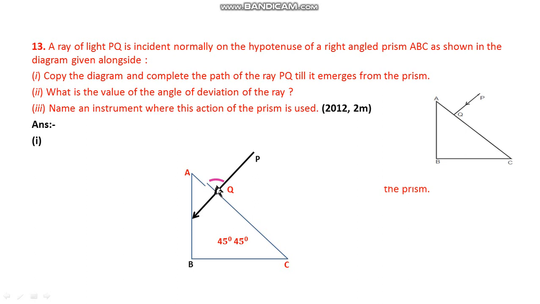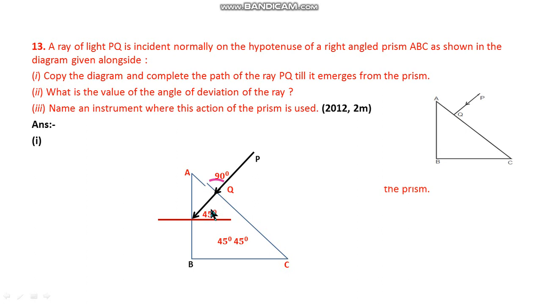But with the hypotenuse, this angle is 90 degrees, so this is also 90 degrees, and this one is 45 degrees, and definitely this is 45 degrees. When it is incident on the face AB, it is necessary to draw the normal. So this angle is 45 degrees, and with respect to this normal the angle makes 45 degrees here. So this is the angle of incidence at this point.